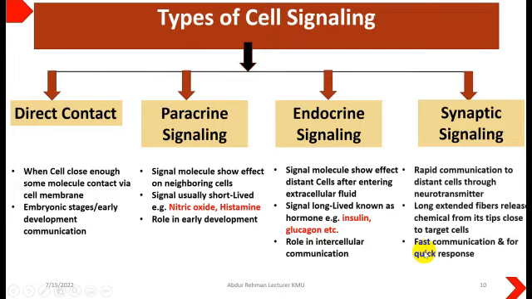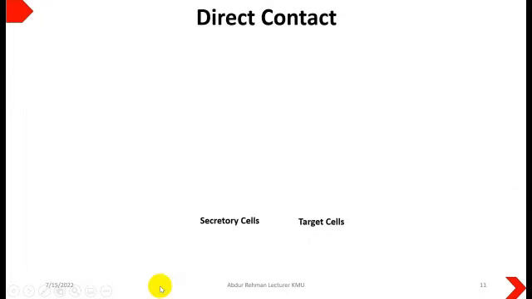Then the synaptic signaling is the rapid communication system. It is very quick due to neurotransmitters and the long fibers which release these chemicals, and there are target cells which will accept that neurotransmitter and give the response. So that is mostly for fast communication or quick response. So we will see it again through animation, so that you can easily understand how these different types of signaling work. So first of all, direct contact.